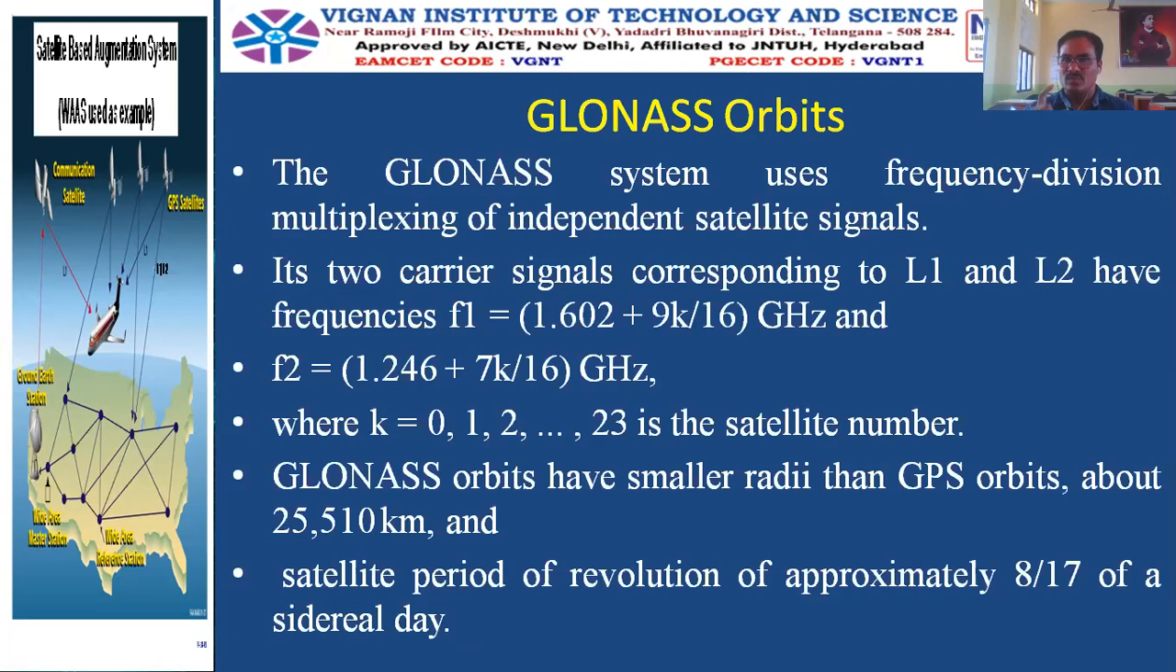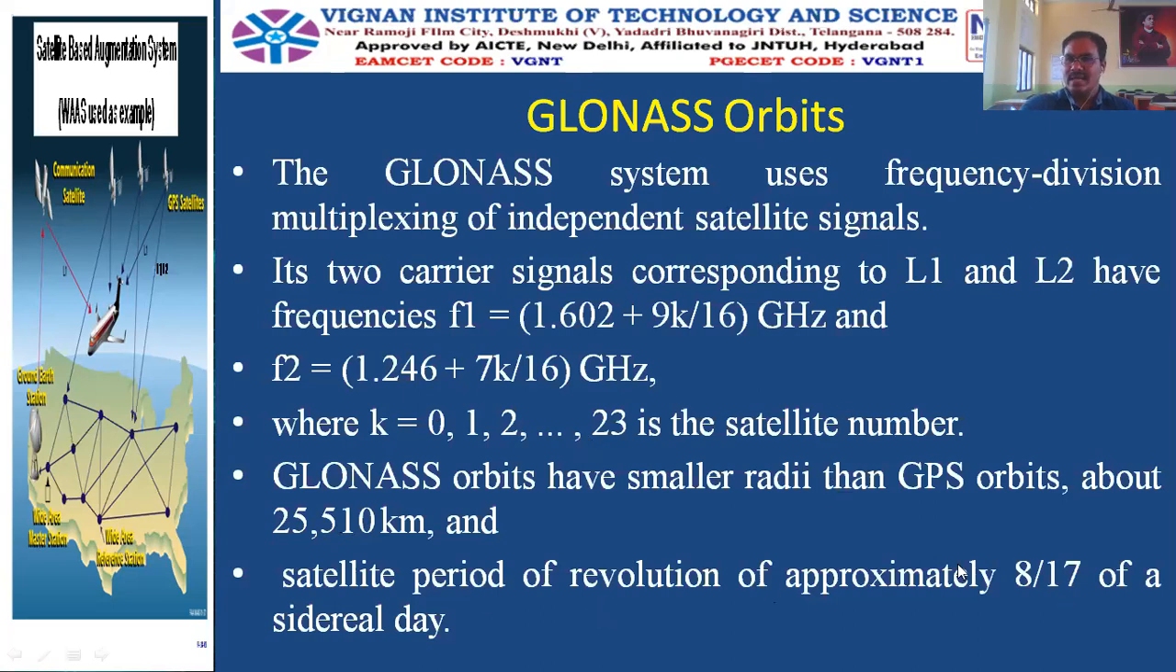So for each satellite, one number is given, from 0 to 23. Numbering begins with 0, as we begin numbering in any number system. And GLONASS orbits have a radius smaller compared to the GPS. For GPS it was 26,000 kilometers, and for GLONASS it is 25,510 kilometers, the radius of each satellite orbit.